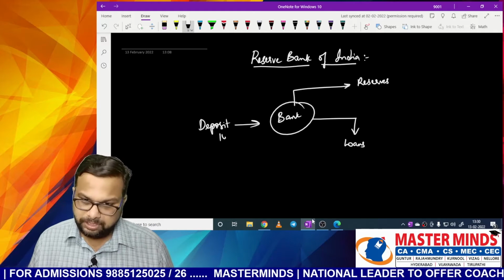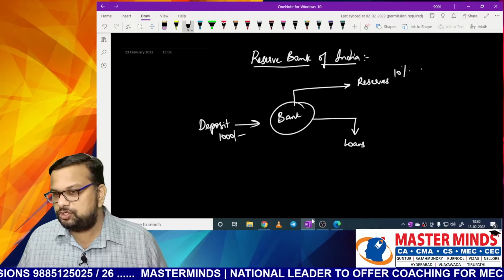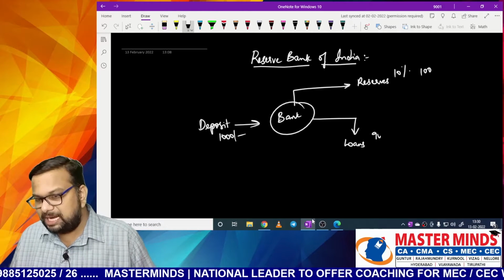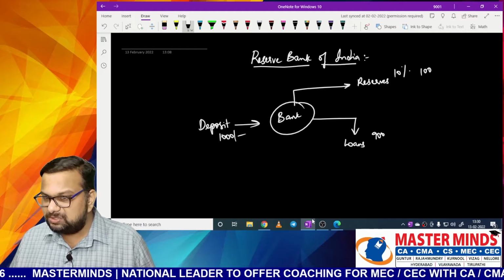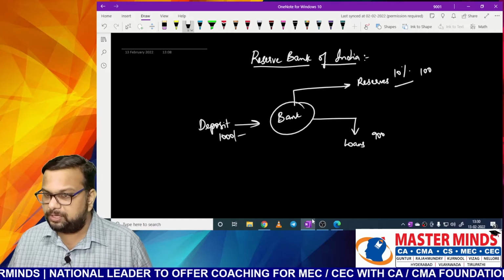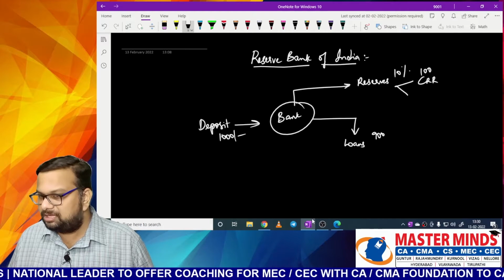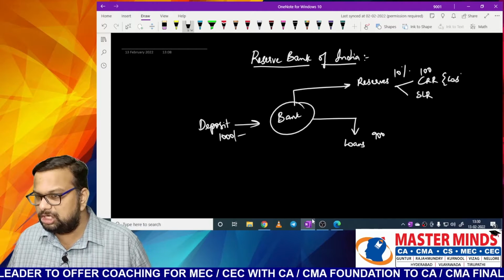So for example, if 1000 rupees is deposited, 10% is to be kept as reserves, meaning 100 rupees, and the balance 900 rupees will be given as loans. Again, these reserves are divided into two types: one is CRR, another one is SLR. CRR stands for cash reserve ratio.